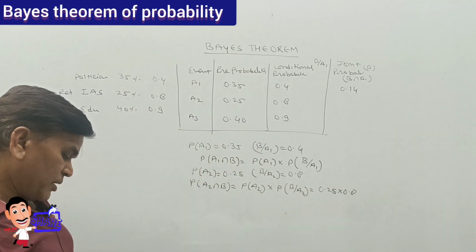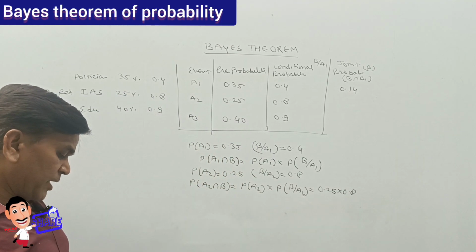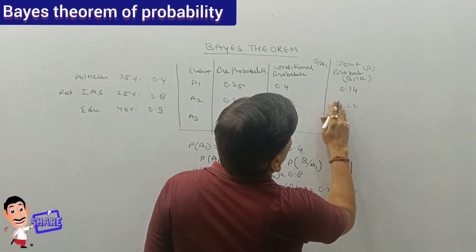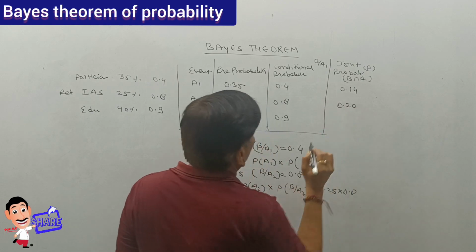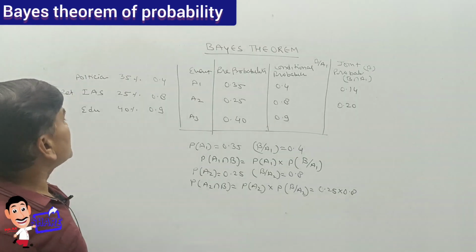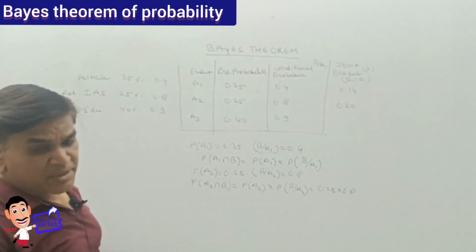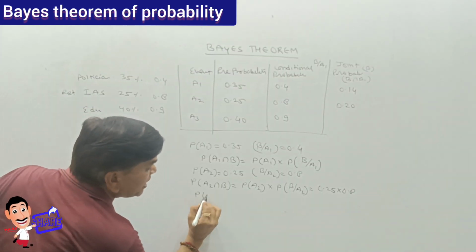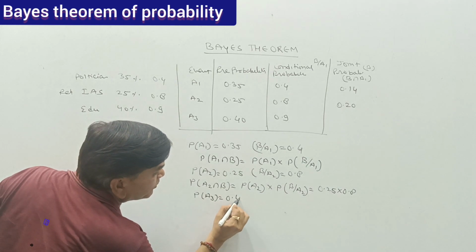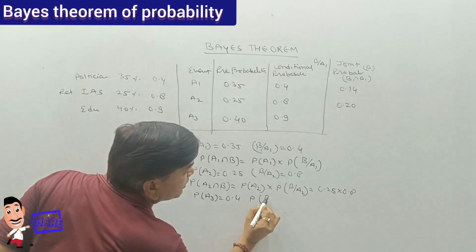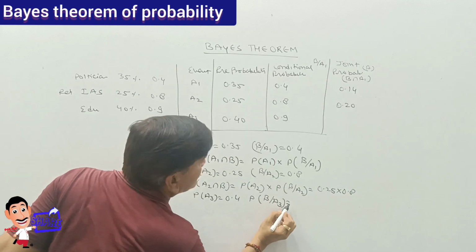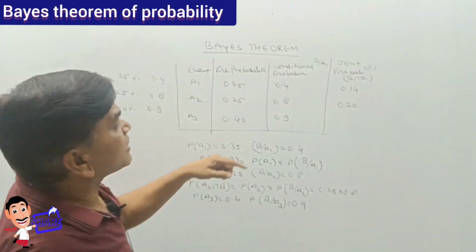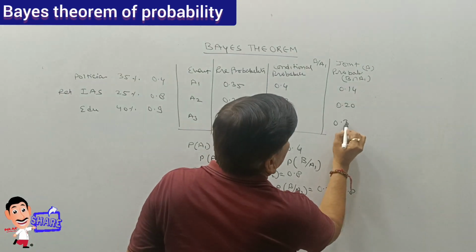So 0.25 multiplied by 0.8 is 0.2. Similarly, third condition: the chance of appointment of an educationalist is 40%, so P(A3) is 0.4, and the probability of research is 0.9. So 0.4 times 0.9 is 0.36.